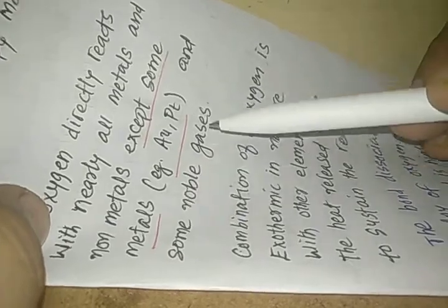Dioxygen directly reacts with nearly all metals and non-metals except some metals, for example aurum, that is gold, and platinum, and some noble gases. So those elements which do not react with oxygen are gold, platinum and noble gases. All the other elements react with oxygen.